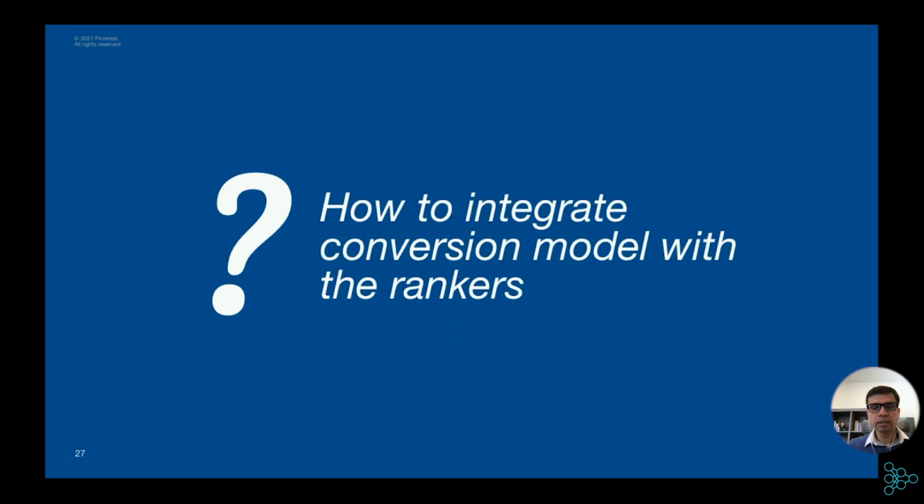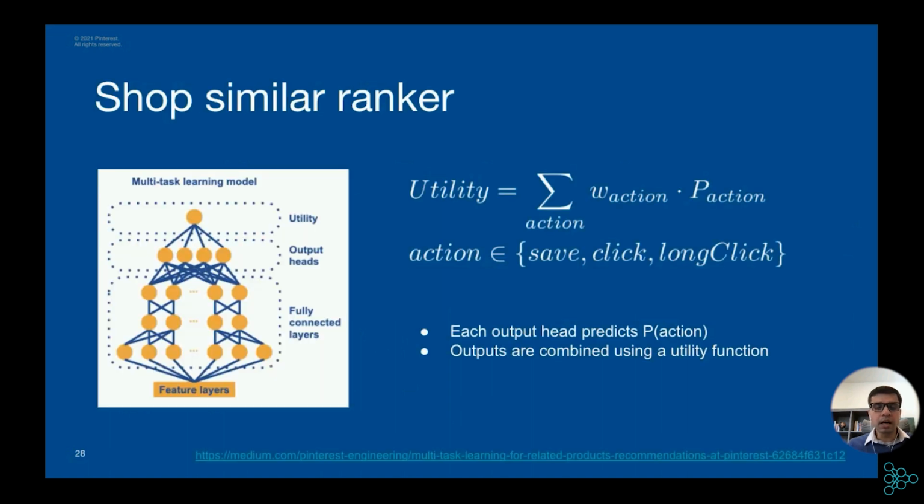How do we use that in our ranker? Typically, a ranker at Pinterest is a deep learning model with multiple heads. Each head of that model predicts the probability of an action. Actions are save, click, long click. And then on top of that, we have a utility layer which combines these probabilities of actions using weights.